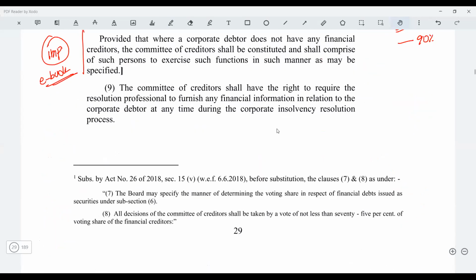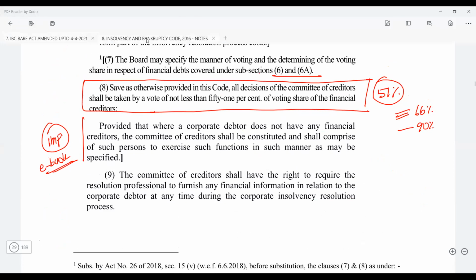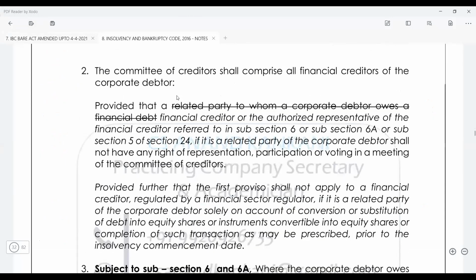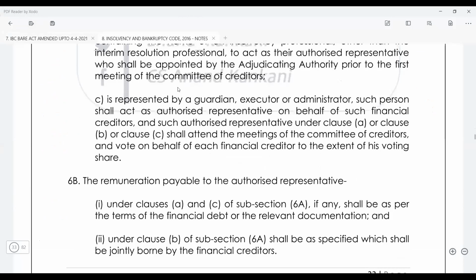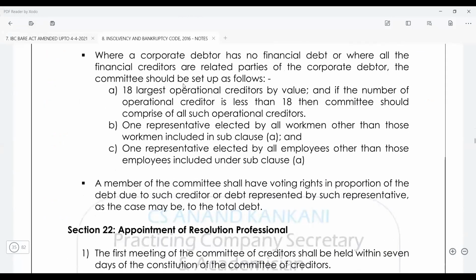Now what if there is no financial creditor in the company? In that case, the 18 largest operational creditors will form the committee of creditors.